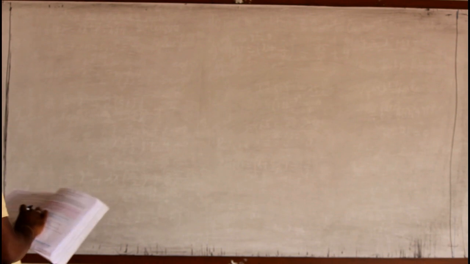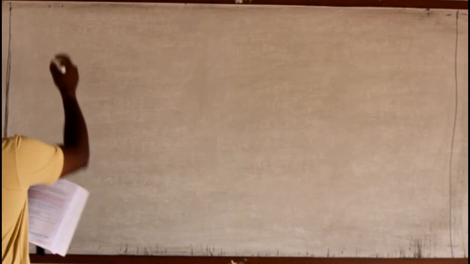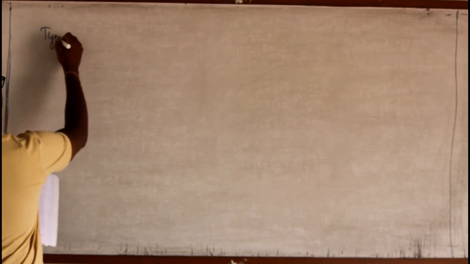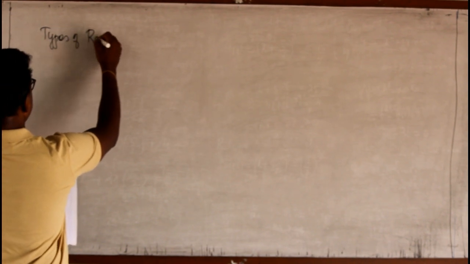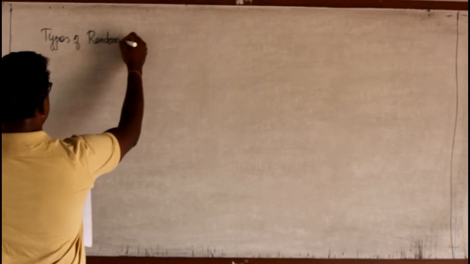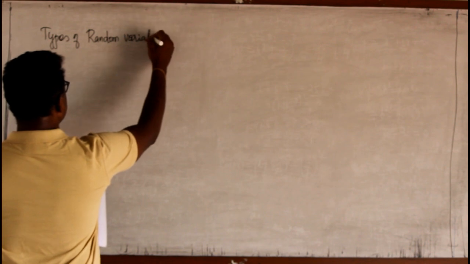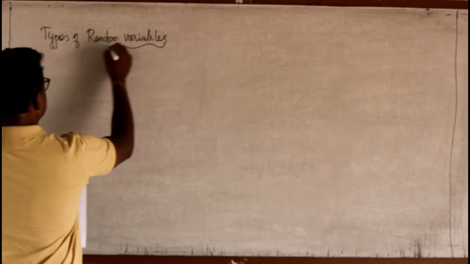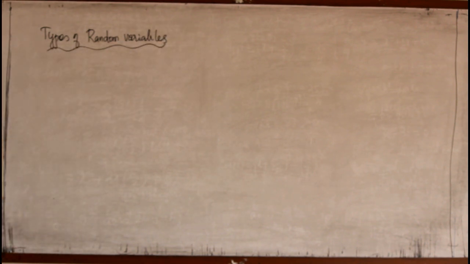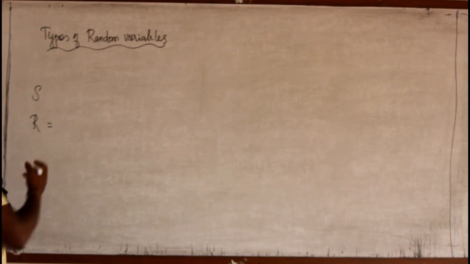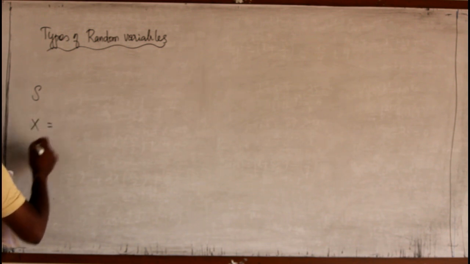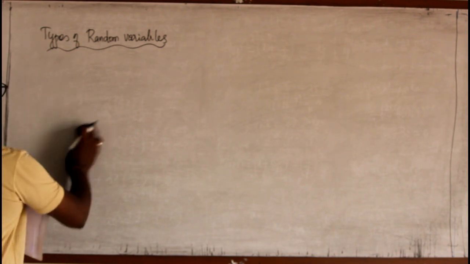Today we shall see types of random variable. In the previous exercise we studied what is meant by sample space and random variables. Total outcome is considered to be sample space and the number of favorable outcomes of the sample space is said to be the random variable x. Now we shall see what are the types of random variables.